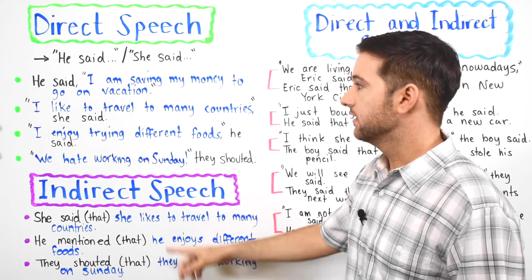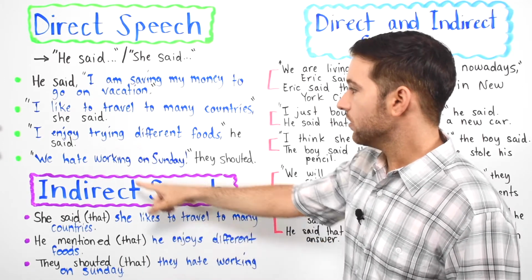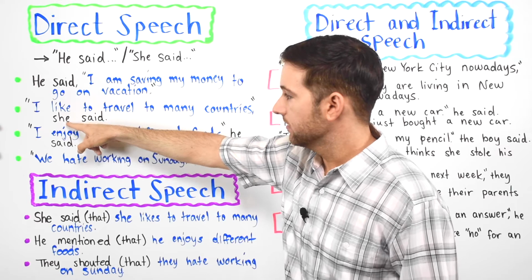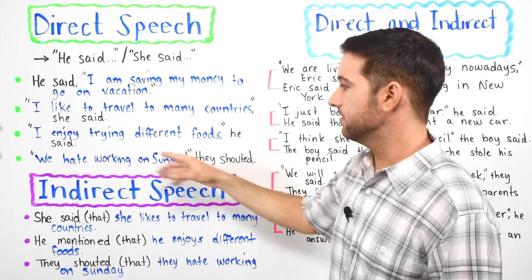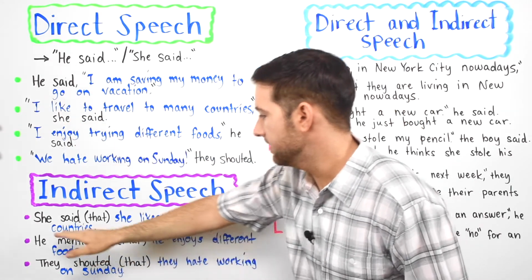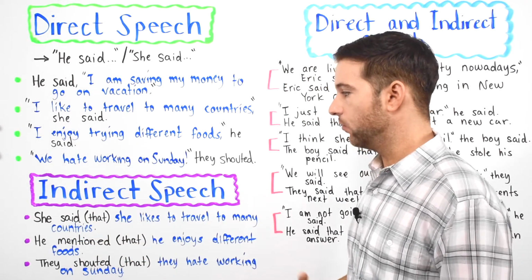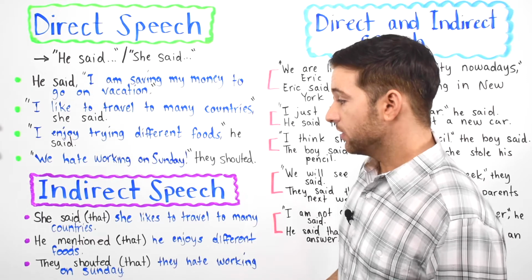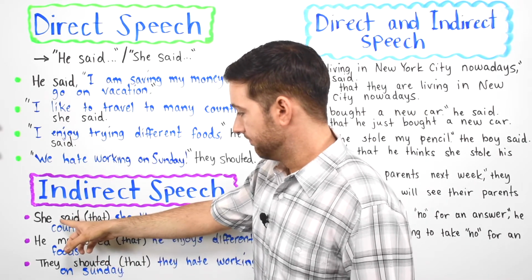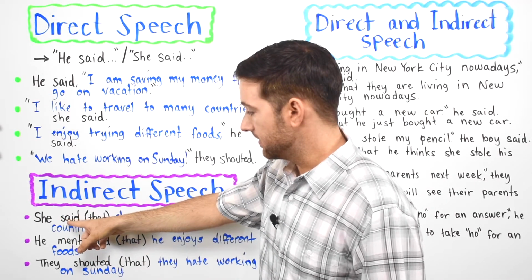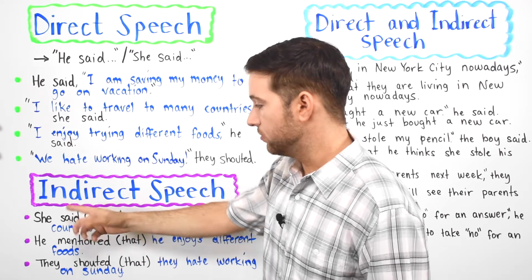You see? In this case, we're talking about this girl here. I like to travel to many countries, she said. But here it says she said. It's reported. You're talking about what she said. And we're also talking about it in the past, because said is the past form of the verb to say.